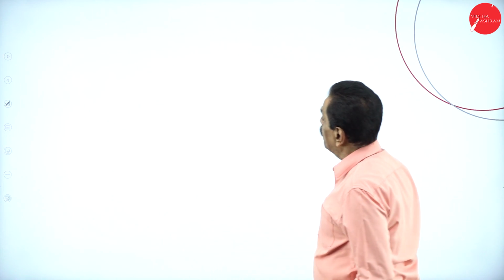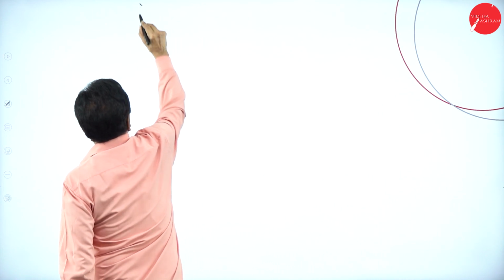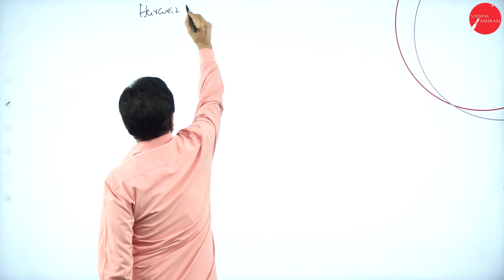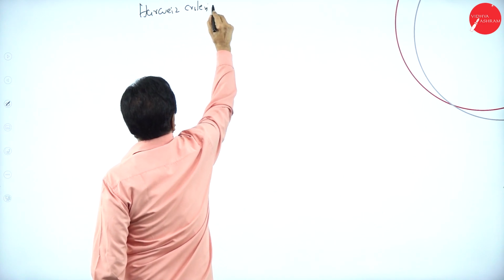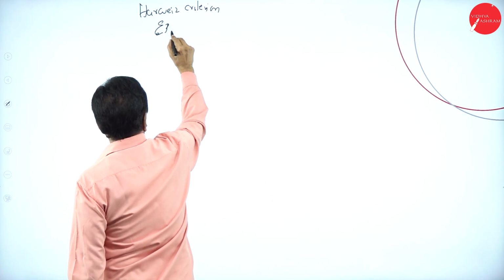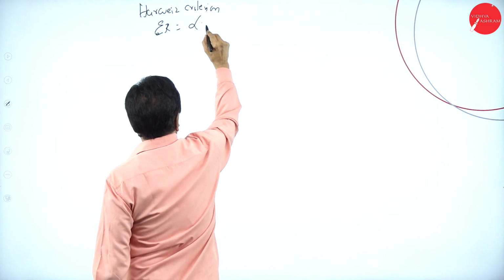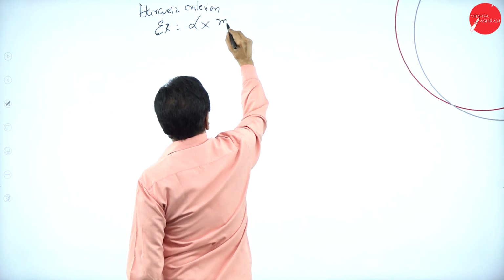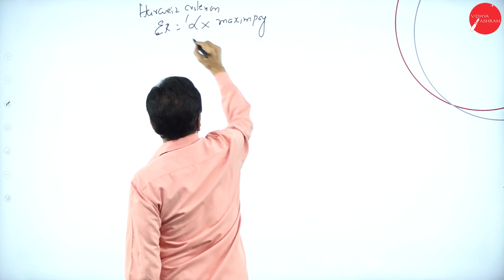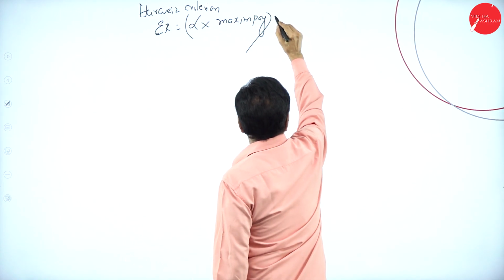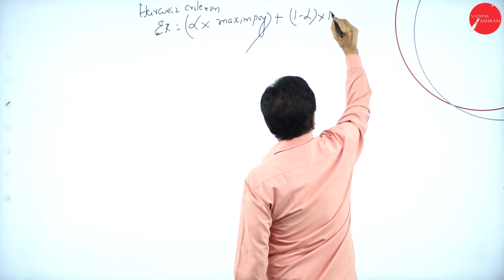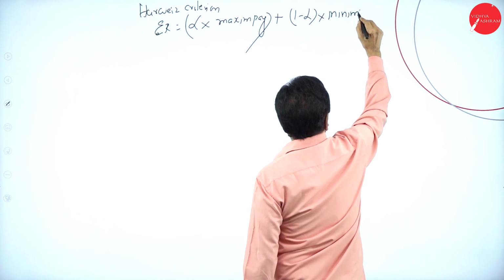Then Hurwicz's criterion. What's the formula? Expected return is equal to alpha into maximum payoff plus 1 minus alpha into minimum payoff.